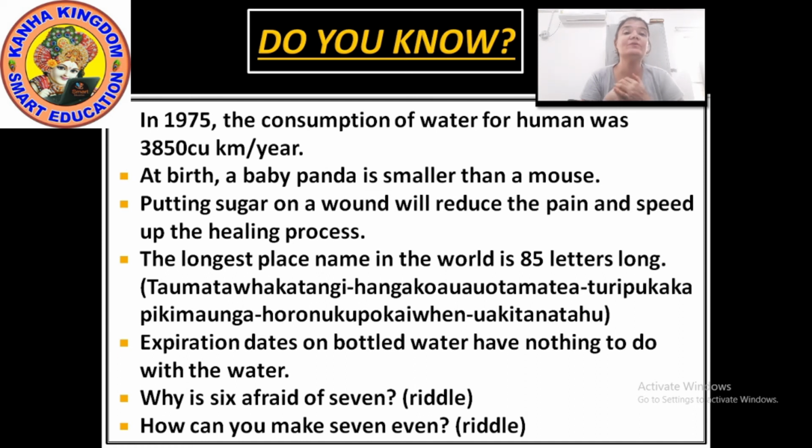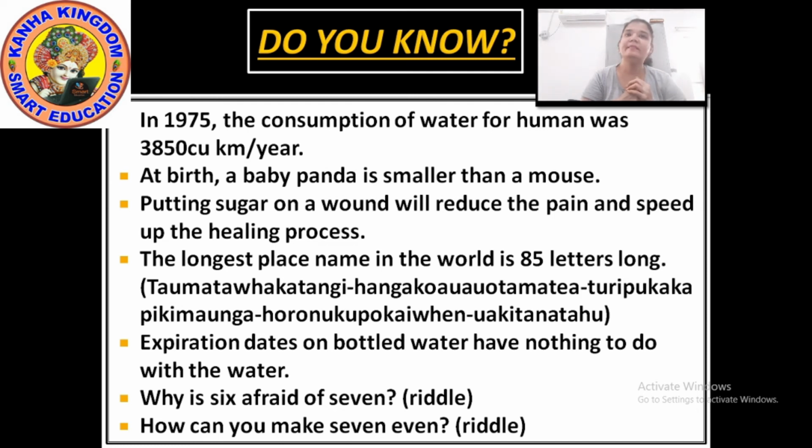But now we have come to know that if we are hurt, if it starts bleeding, too much bleeding or too much pain, the first thing to be done is to put some sugar on that wound. So two things will be done. It will reduce your pain and it will speed up your healing process.